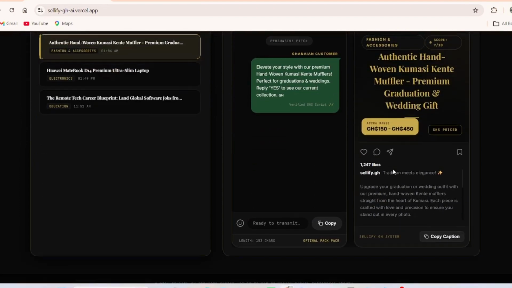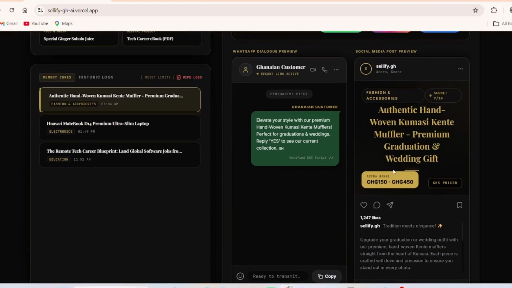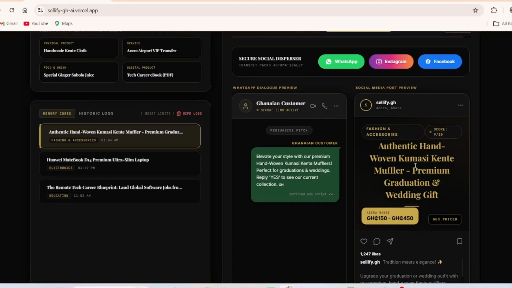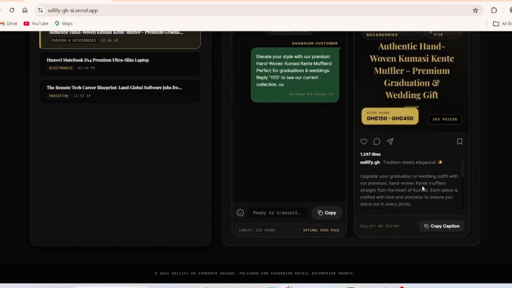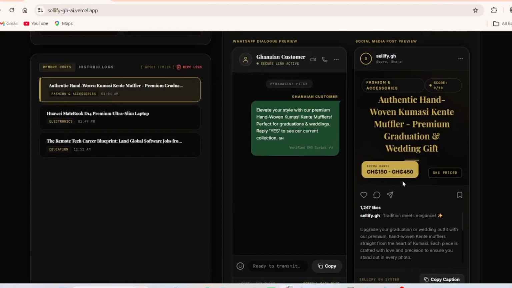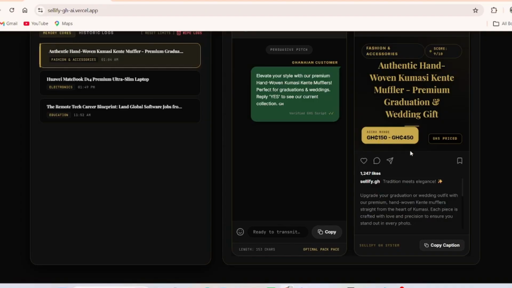Here's our Instagram overview of how we want our caption to be. Now we have fashion and accessories, authentic handwoven Kumasi kente muffler, premium, graduation and wedding. Now it has set the price 150 to 450. So you can actually set your own price and make sure you also get at least some amount of money left as your profit. So here is the Ghana cedis price, 150 to 450.